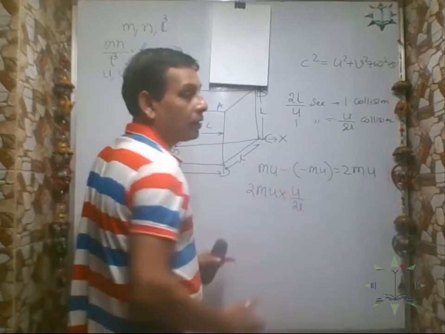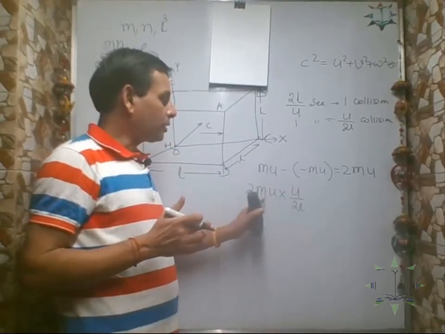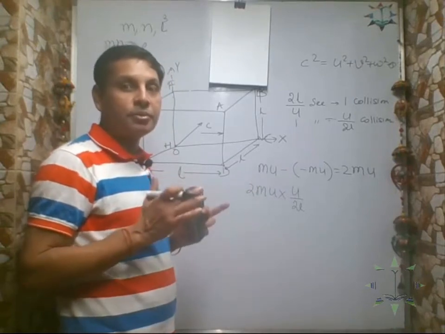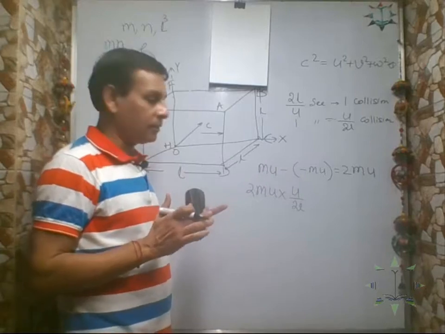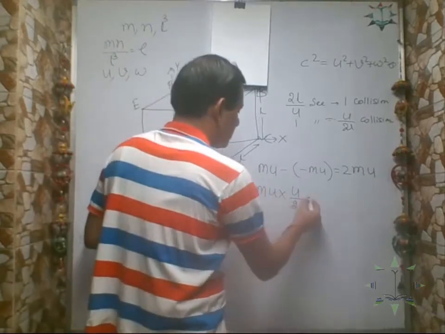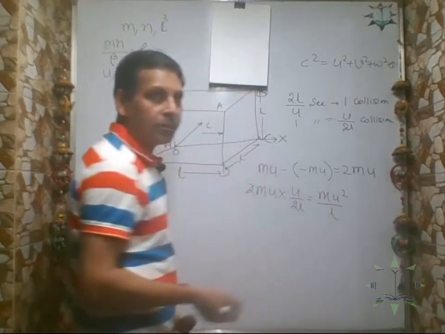This is the number of collisions into the change in momentum per collision. This is what? The rate of change of momentum. How much will the momentum change in one second? Correct? So this is m u square by L, the rate of change of momentum.